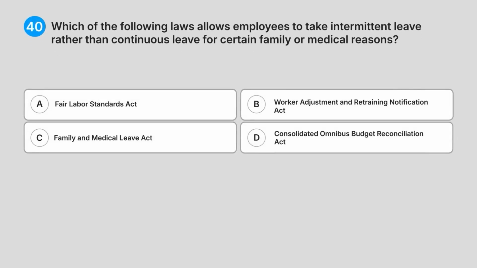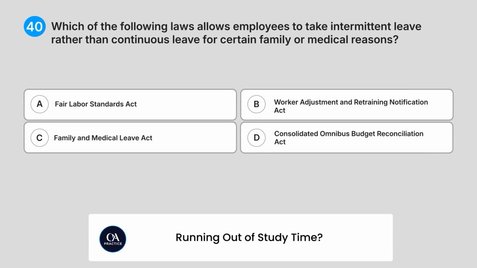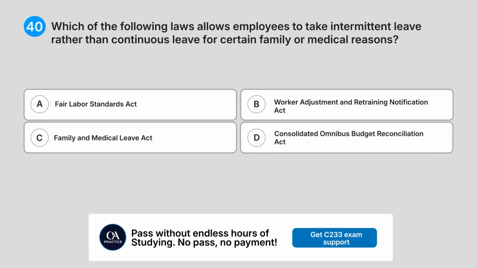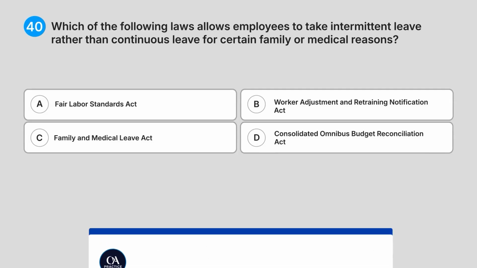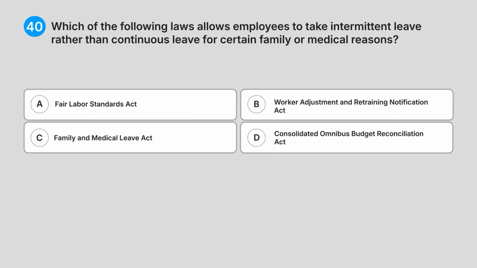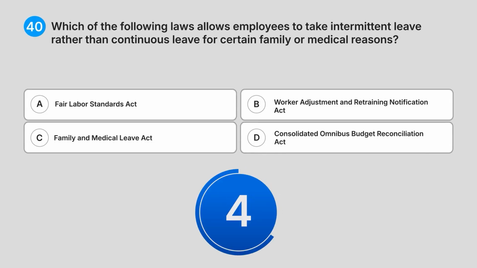40. Which of the following laws allows employees to take intermittent leave rather than continuous leave for certain family or medical reasons? A. Fair Labour Standards Act. B. Worker Adjustment and Retraining Notification Act. C. Family and Medical Leave Act. D. Consolidated Omnibus Budget Reconciliation Act. What do you think is the answer?